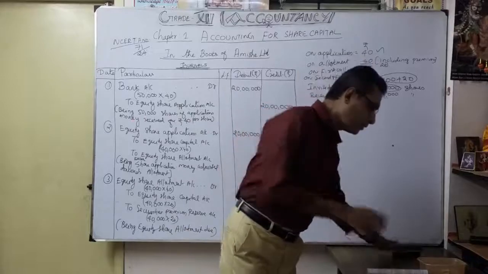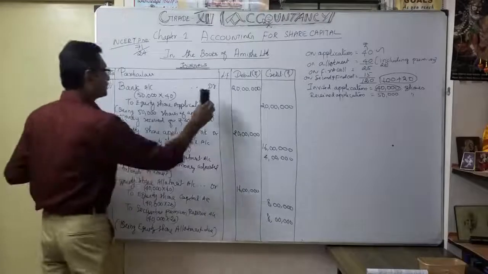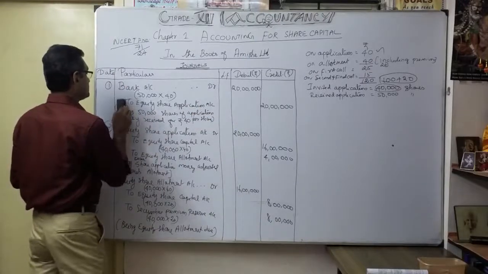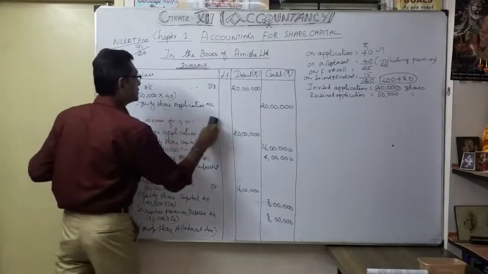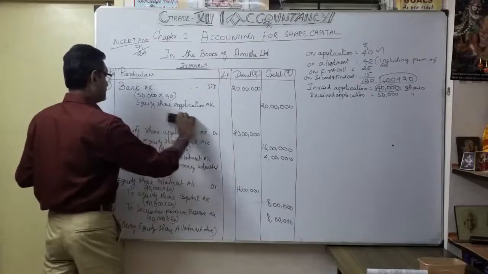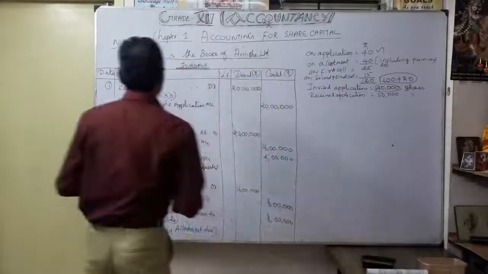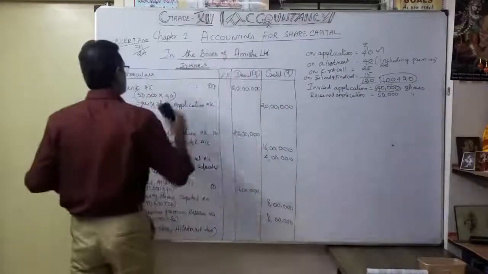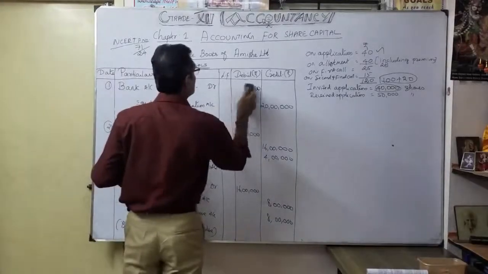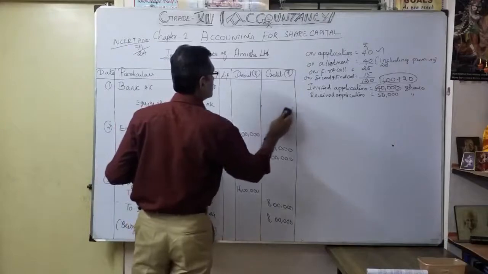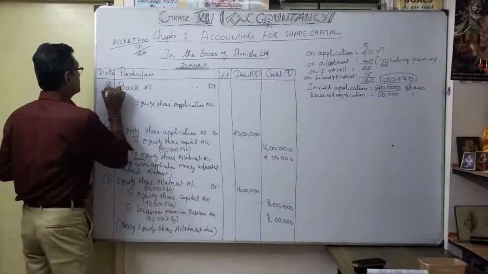So anyway, the fourth entry I am going to add here. So third entry, and this is my fourth entry. So what is the fourth entry? You know very well, isn't it? So bank account debit.